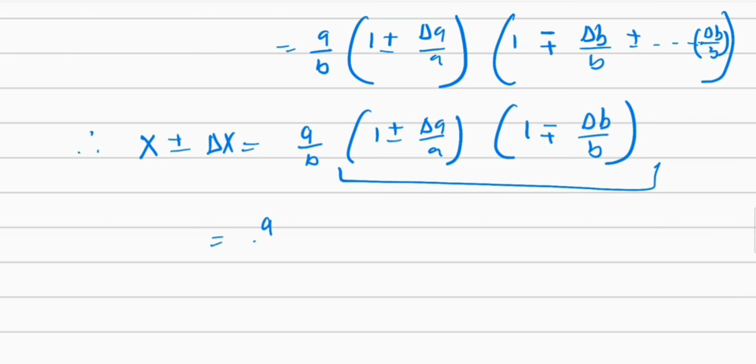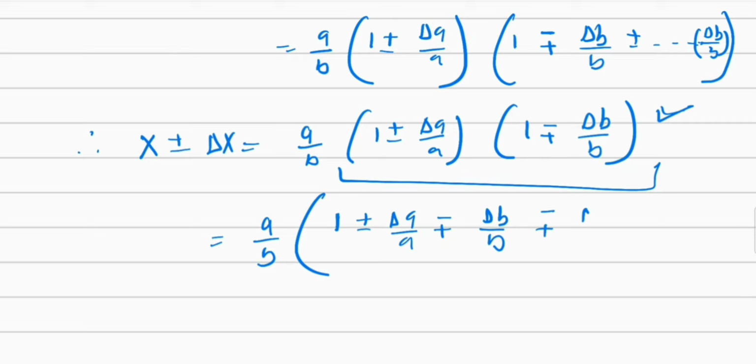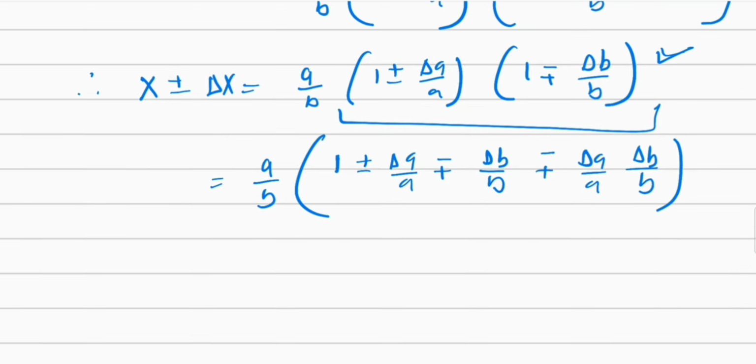I'm not going to explain anything, so try to do it yourself. So we'll get here plus minus delta A upon A, minus plus delta B upon B, minus plus delta A upon A, delta B upon B. Again this will be very small, so we can neglect it.